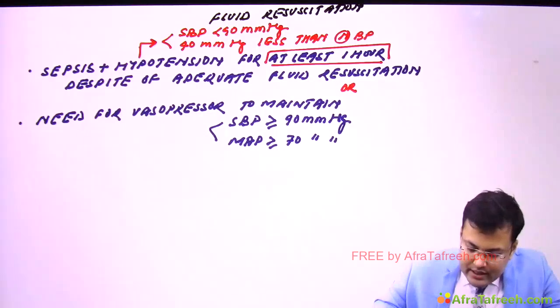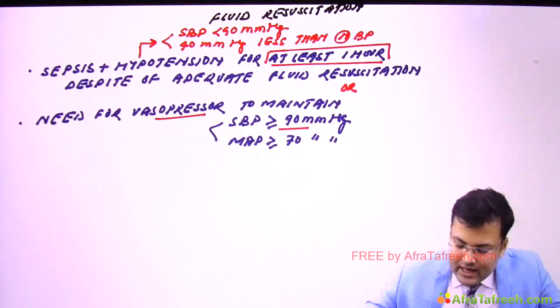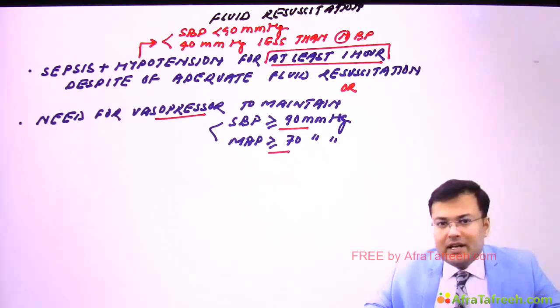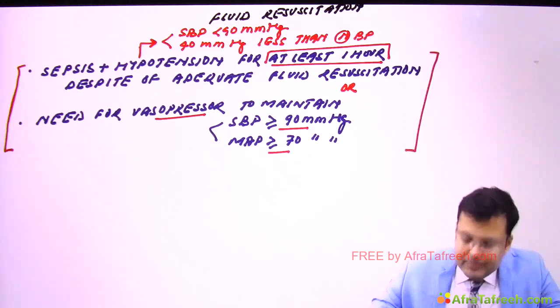Or there is need for vasopressors to maintain what? Systolic blood pressure more than 90 mmHg or mean arterial pressure more than 70 mmHg. Clear? So this is the definition of septic shock.